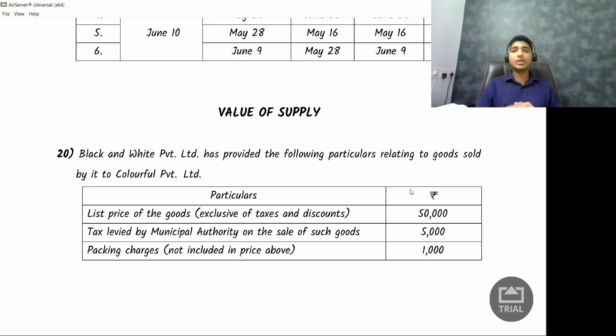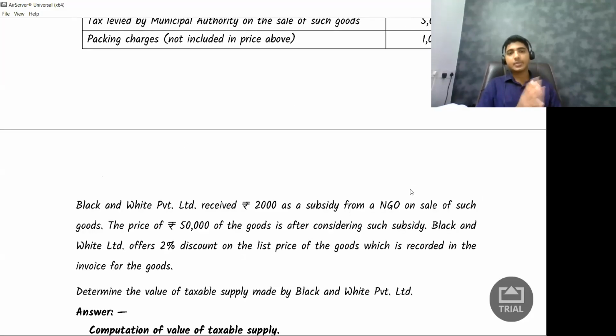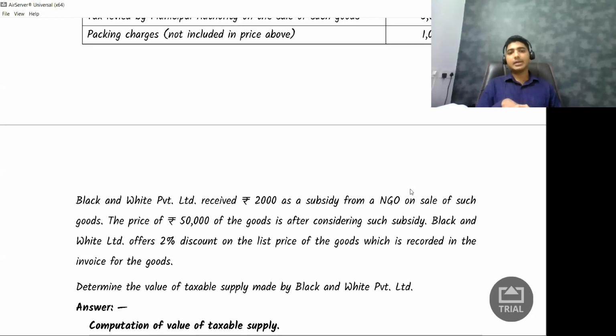Packing charges, which is not included in the price above, is 1,000 rupees. Black and White Limited received 2,000 rupees as subsidy from an NGO on sale of such goods. The price of 50,000 of the goods is after considering such subsidy. Black and White Limited offers 2% discount on the list price of the goods which is recorded in the invoice for the goods. Determine the value of taxable supplies made by Black and White Limited.